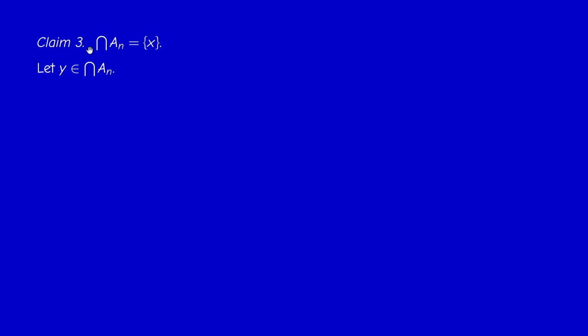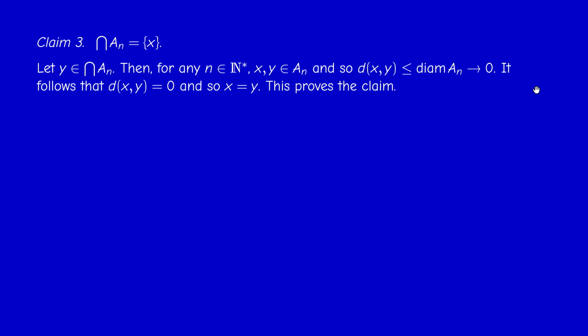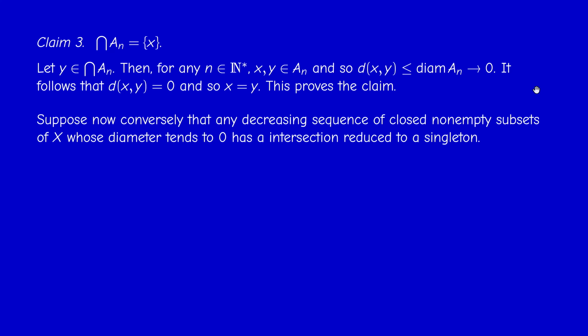Okay, we know that x is contained in the intersection. We have to prove the reverse. So if y is in the intersection, then both x and y are in A_n for every n. So the distance between them is less or equal than the diameter of A_n, which tends to 0. Therefore, the distance between x and y is 0, and therefore x equals y. And this proves the claim and proves the first implication. So if X is complete, the intersection is a singleton, a one-point set.